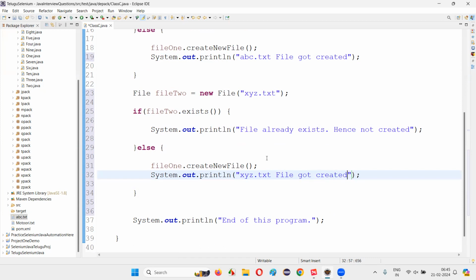So this time, let's see whether the file will get created or not. This time the file should be created, guys, because the xyz.txt file is not there in the project. The exists method will return false and will go to the else block, and createNewFile will create the file and print out that the xyz file got created. And also, if I refresh the project, I'll get that xyz.txt file.